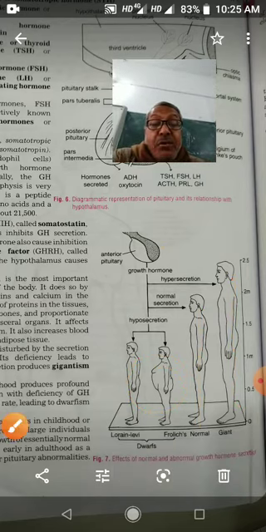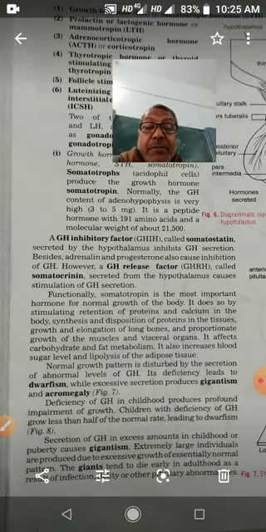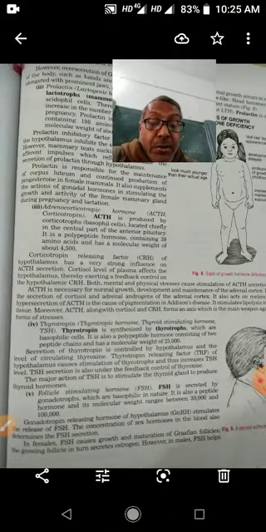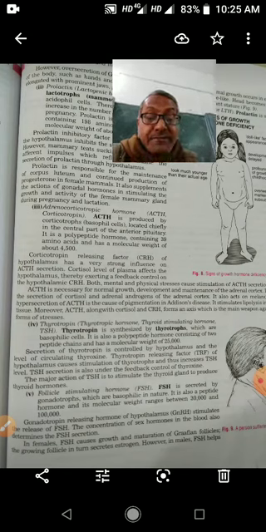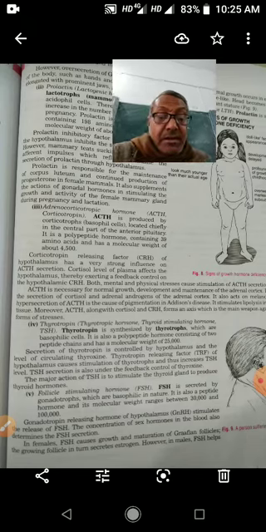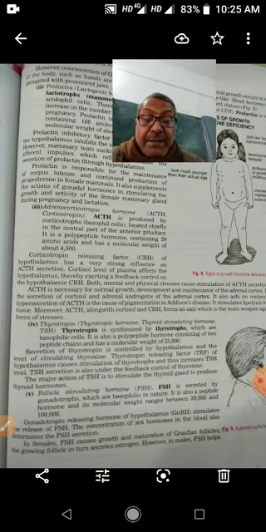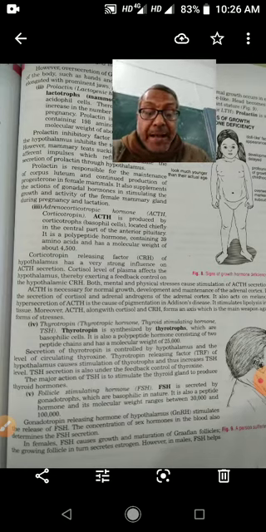Now, next hormone is adrenocorticotropin hormone. It is also known as ACTH. Adrenocorticotropin hormone secretion is controlled by corticotropin releasing factor of hypothalamus.